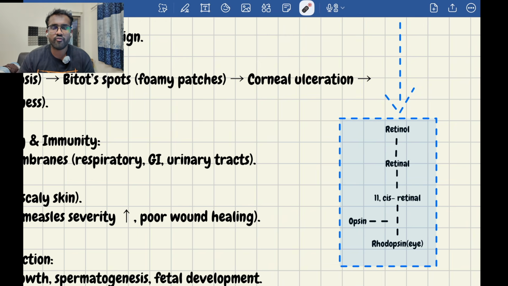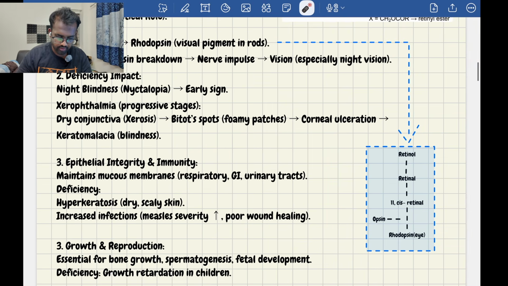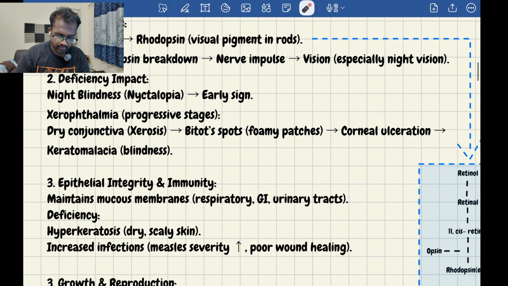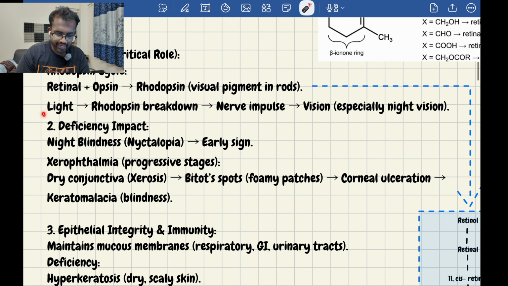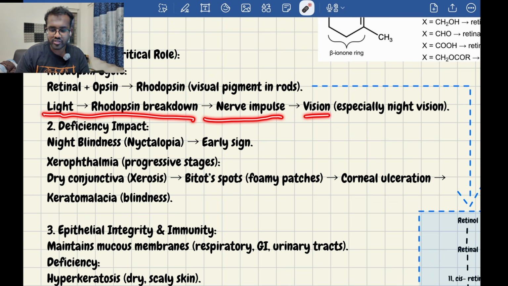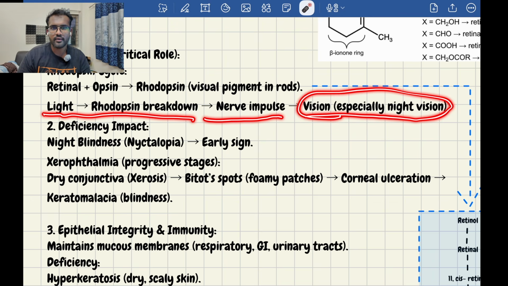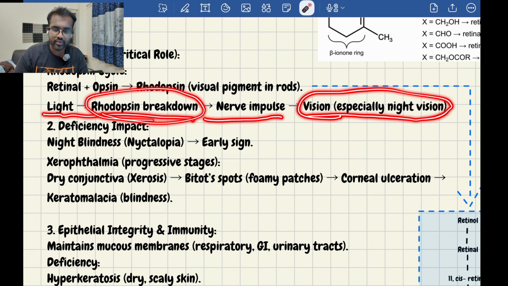If there is a deficiency of vitamin A, it leads to night blindness and xerophthalmia. In the sense, in the night we can't see properly if there is a vitamin A deficiency in the body. It leads to night blindness. This rhodopsin helps the eye to look and see in the dark. Very, very important, remember this. When light enters, rhodopsin breaks down and sends nerve impulses, so vision, especially in the night, is possible in the presence of rhodopsin. Remember, very, very important.